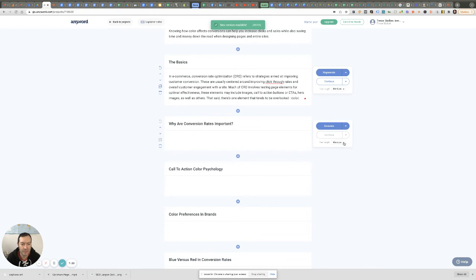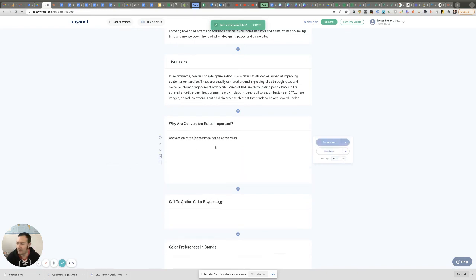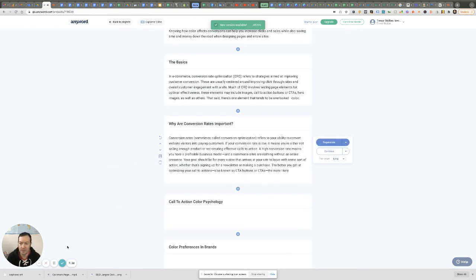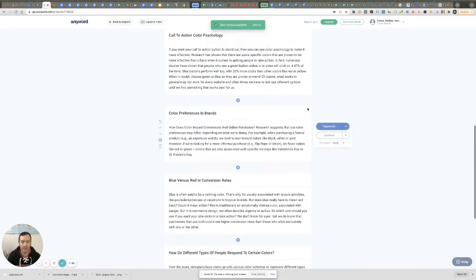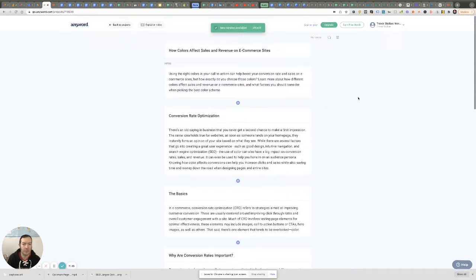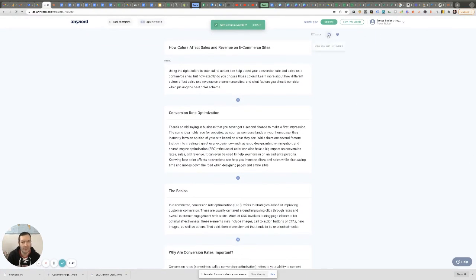Why are conversion rates important? I think I want that to be long. Generate. So you'll see here in a second that it will have generated the text. There we go. Okay, so I went through and finished those sections. It did not take very long at all. So that's the article complete, and you can click copy to copy the blog post to clipboard. Generated 867 words.